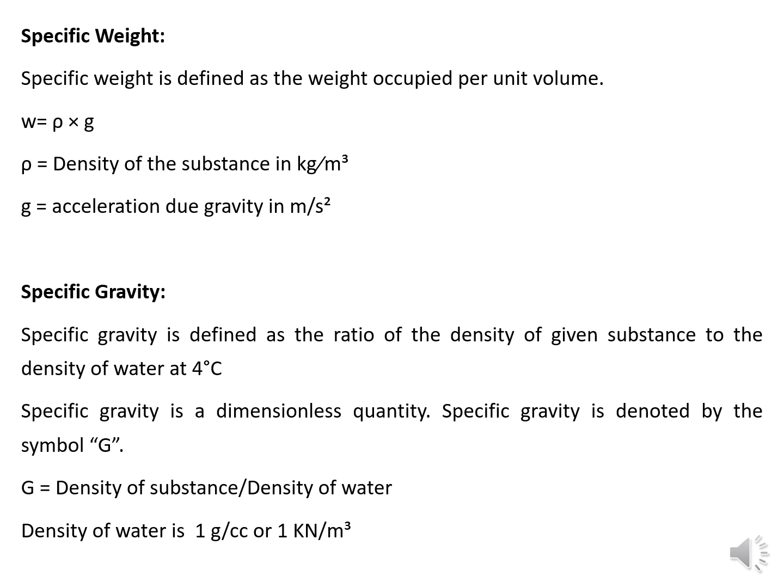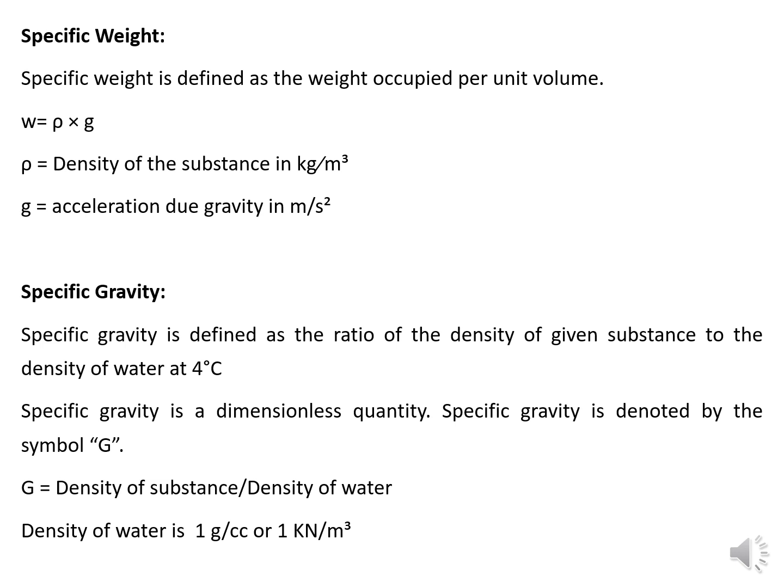The next property is the specific gravity, which is defined as the ratio of the density of a given substance to the density of water at 4 degrees Celsius. Here we are considering 4 degrees Celsius as the standard temperature of water. The reason is, as the temperature of the water decreases below 4 degrees Celsius, it starts to convert its state from liquid to solid.